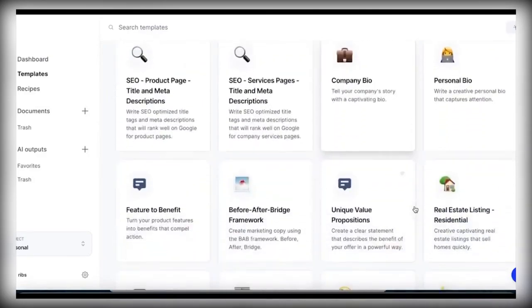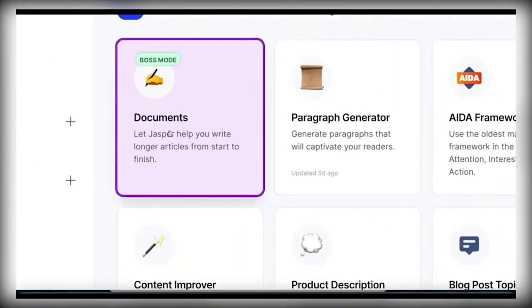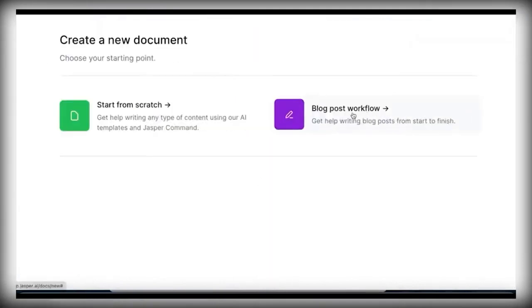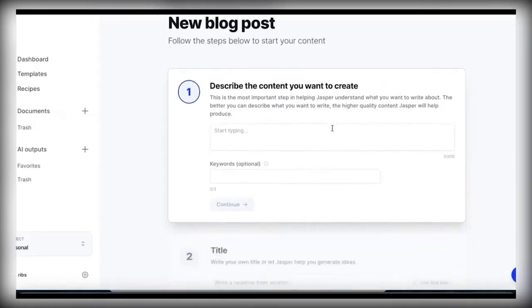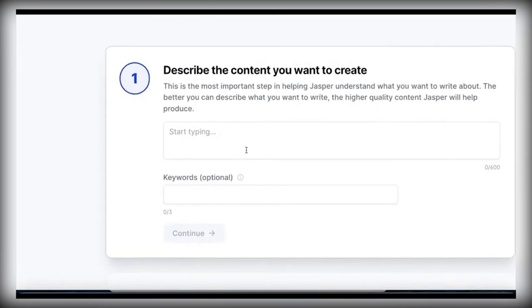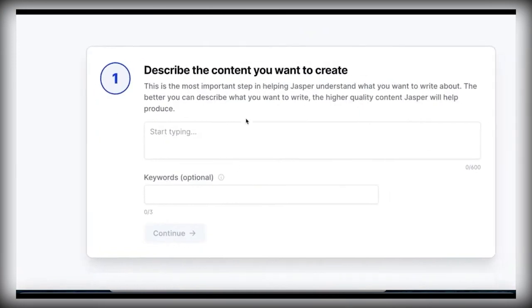Okay, so all you want to do is click on where it says Documents, and then click on where it says Blog Post Workflow. Then, after that, what you want to do is enter the topic of the article you want to write. So, the job you're going to get is going to determine the article that you'll write. But before that, let me show you a very quick example of how this works.